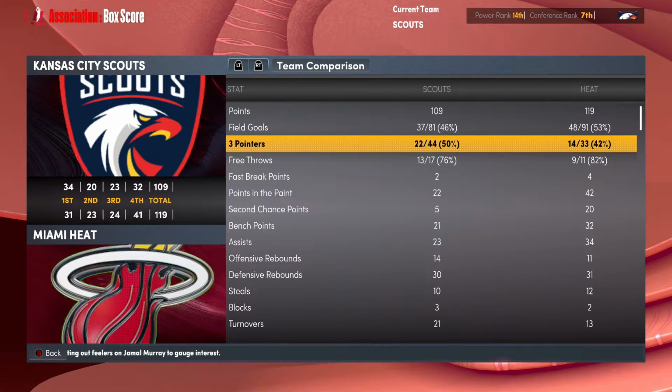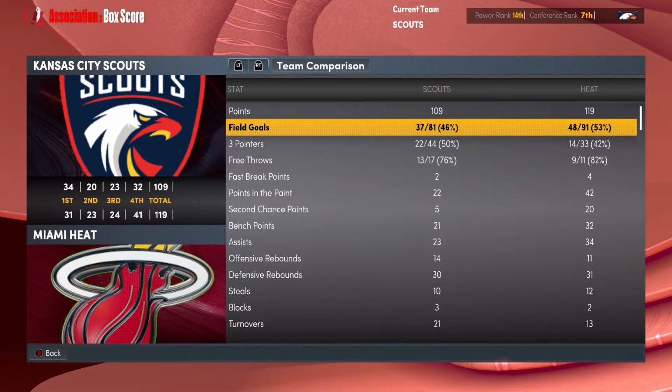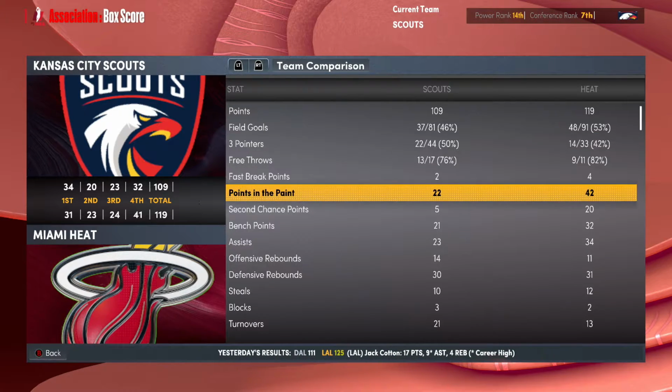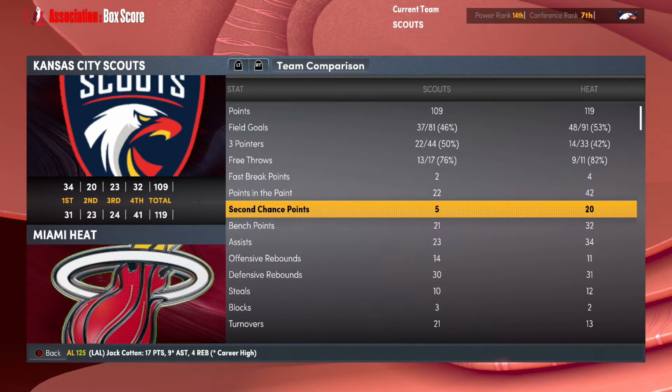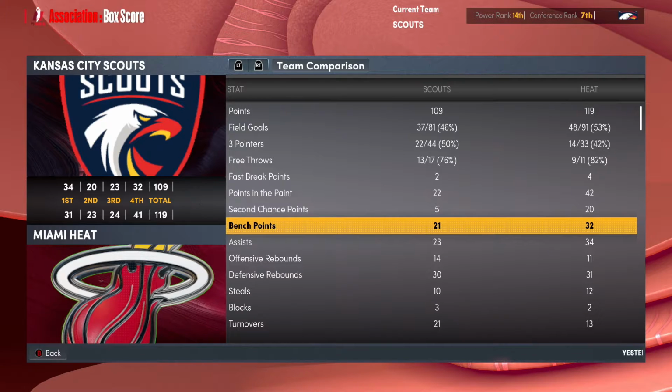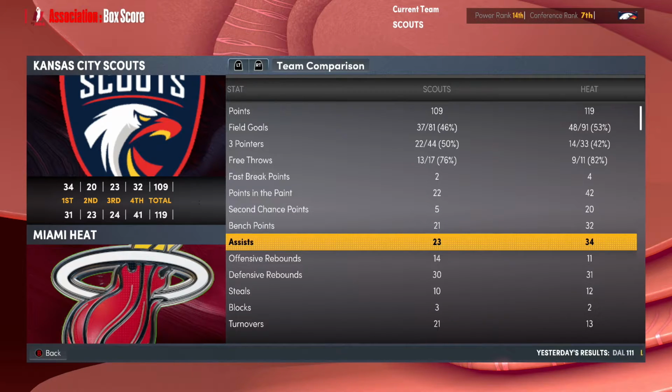Shot well from 3, at least. But how come the other team always just scores more than us? Why do we always lose these games? They outscored us by 20 in the paint. Where's John Logan? Where's his defense? 15 second chance points for them? Or 15 more than us? 11 more bench points? 11 more assists?